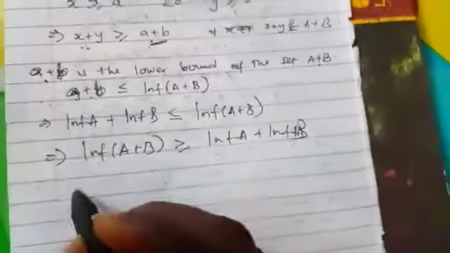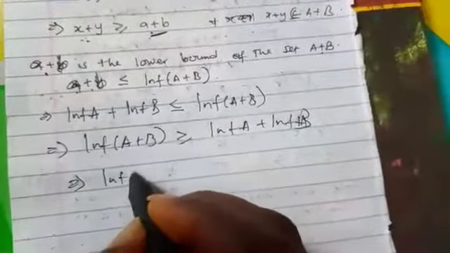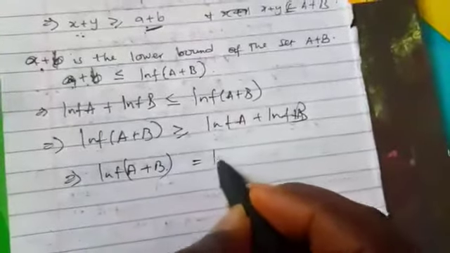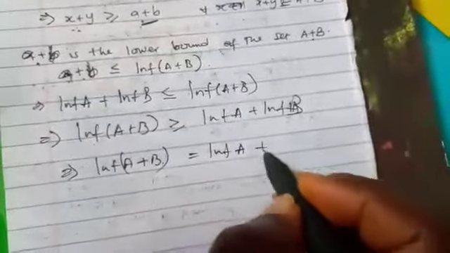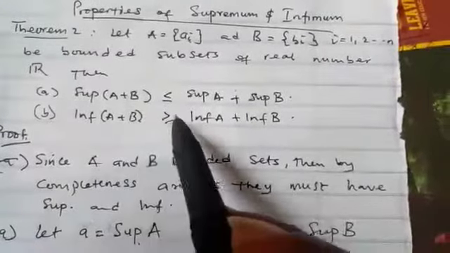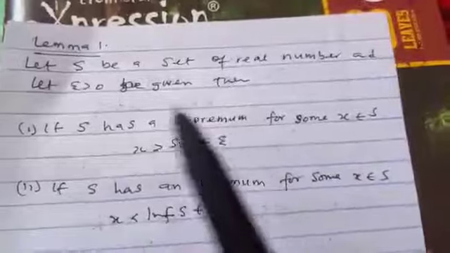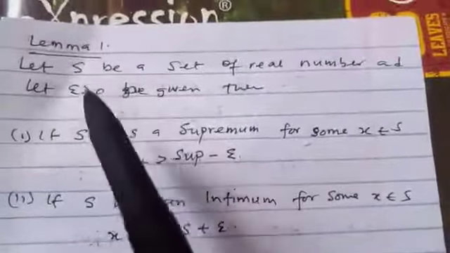So also we can conclude that infimum of A plus B is equal to inf A plus inf B. So that completes the proof of the theorem. This is the theorem we are proving. So let's take another theorem. For the theorem, let's consider this lemma and let's take note of this.